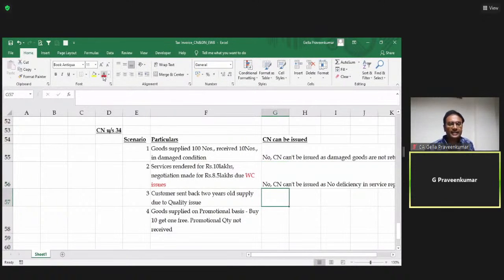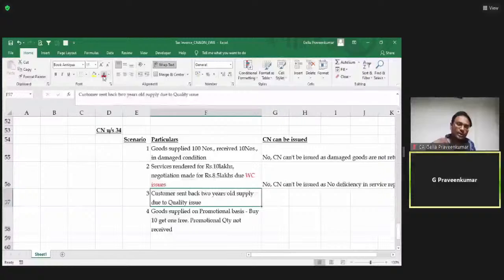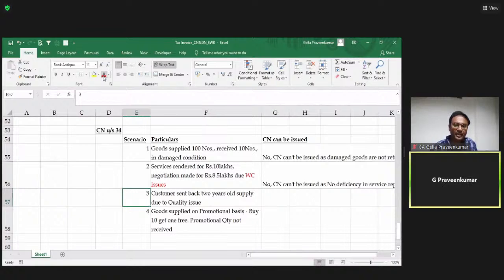Third point, customer has sent back 2 years old supply due to quality issue. Now, this falls straight away in second category. Goods are returned back. Now, please note, there is a time limit. What does the law say?